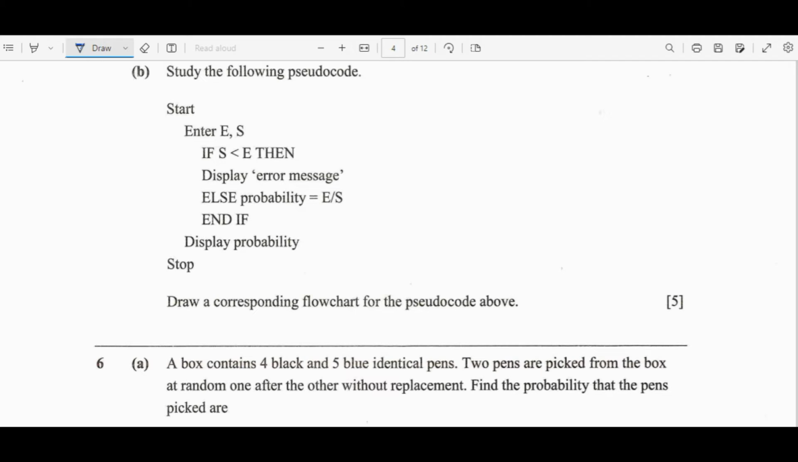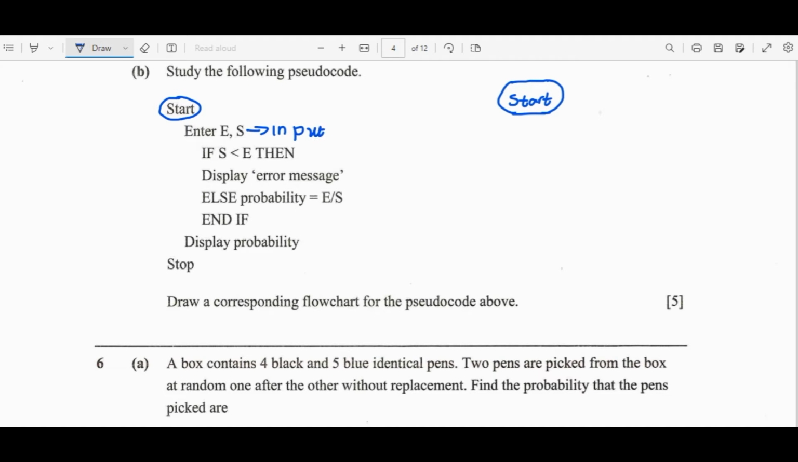So if we're going to write a flowchart, we are supposed to now make a visual diagram. So let's look at the first statement, which is start. So we need to use the polygon that is used to write the word start. So you use this polygon for the first part. Then the second one, enter E, S. So this is the input.